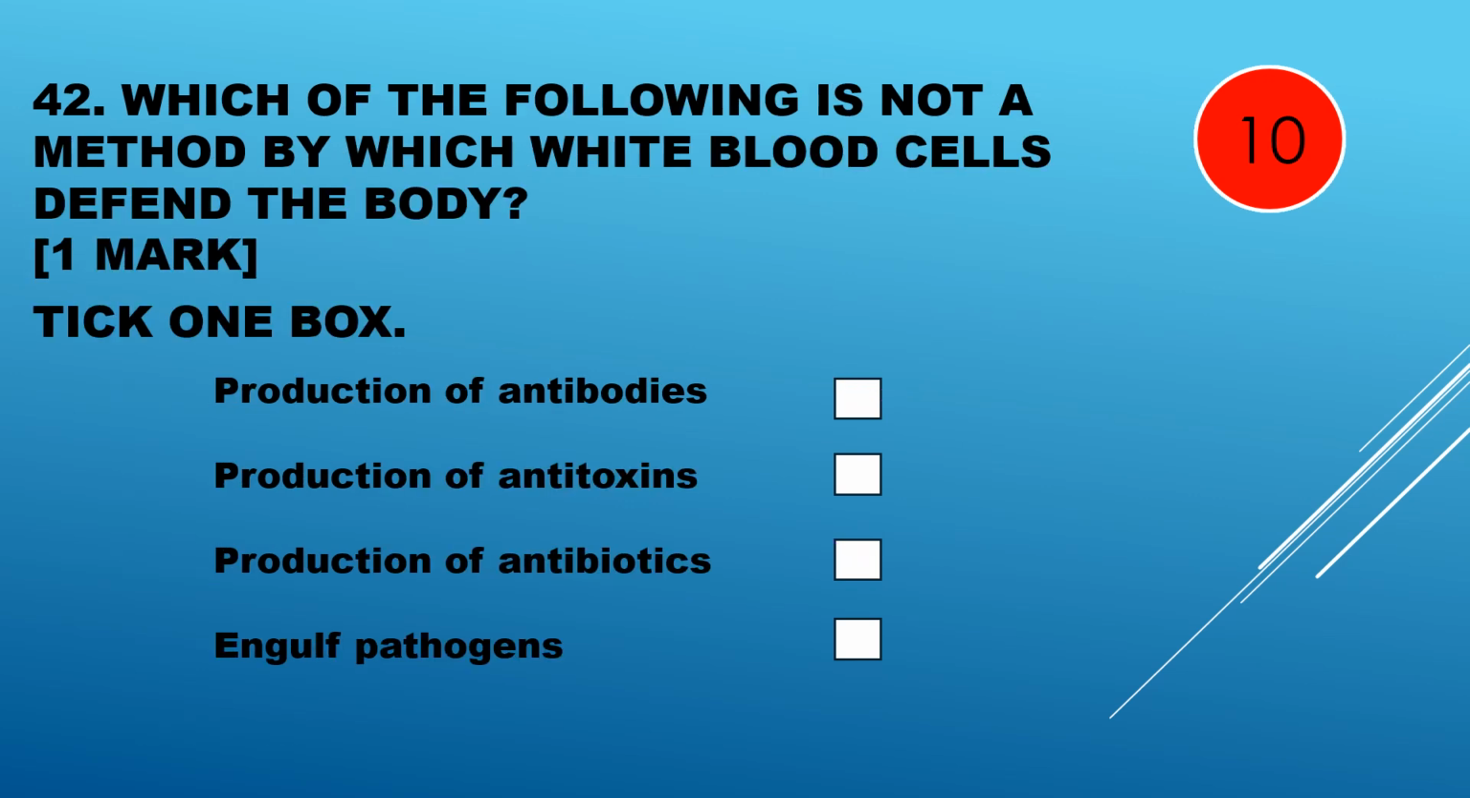Question 42. Which of the following is not a method by which white blood cells defend the body? Production of antibodies, production of antitoxins, production of antibiotics, engulfing pathogens. White blood cells don't produce antibiotics.